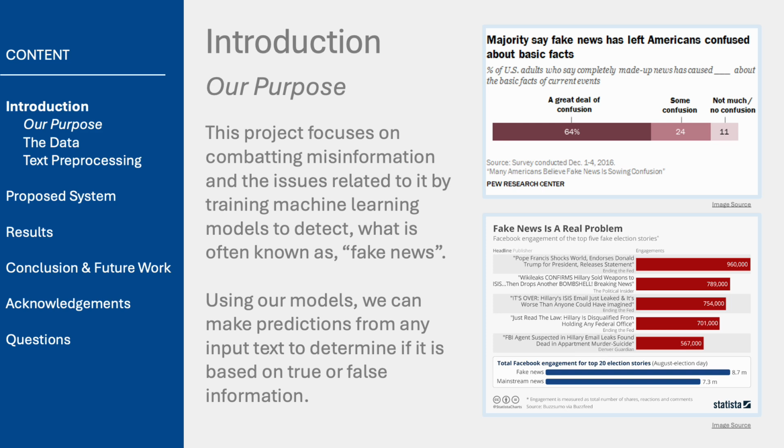The second graph, from Statista, quantifies the reach of fake news articles. It shows that such articles garnered 1.4 million more interactions compared to the mainstream media stories during the same period. This highlights not just the prevalence of misinformation, but also its troubling ability to capture attention at an unprecedented scale. This combination of statistical evidence and a machine learning solution emphasizes the urgency and importance of this research. By bridging data science and societal needs, this project seeks to create a tangible impact on how we consume and trust the information around us.